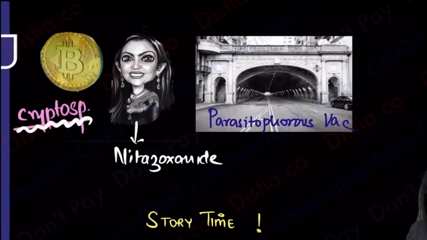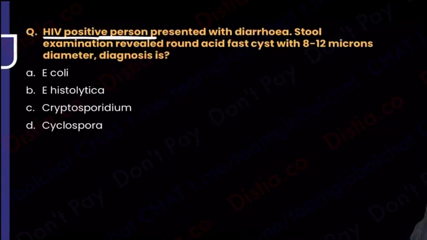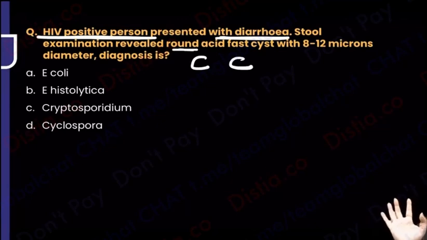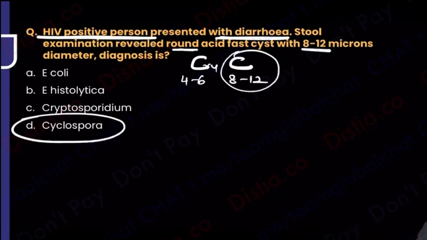You have wrapped up this chapter, which means you are ready for some MCQs. Starting with question number 1, you have an HIV positive patient. I told you, HIV positive patient with diarrhea, start thinking of Cryptosporidium, Cyclospora, Isospora. Round organism means it can be either C and C, so Isospora is out. Then I have either Cryptosporidium or Cyclospora. They've given me the size. I know Cryptosporidium was 4 to 6 and double it, 8 to 12, was Cyclospora. So what is your answer? 8 to 12 was written, so it is Cyclospora. See, life has become so simple.